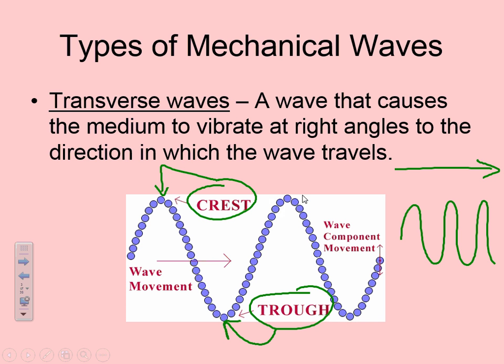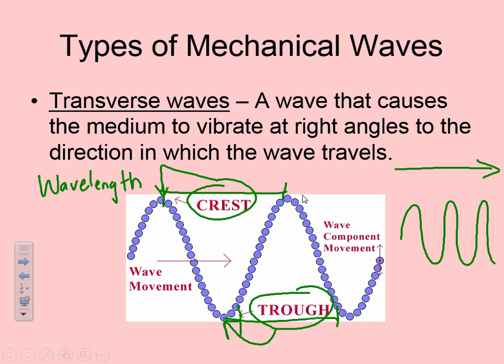Then you need to know wavelength. What do you think wavelength is? It's simply the length of a wave. But how is it defined? It's defined crest to crest or trough to trough. So top to top or bottom to bottom. That gives you the wavelength.